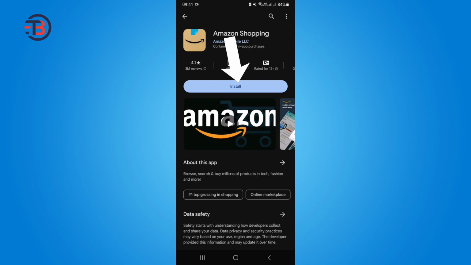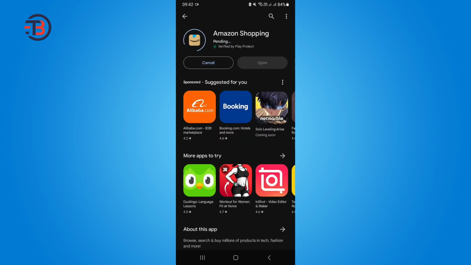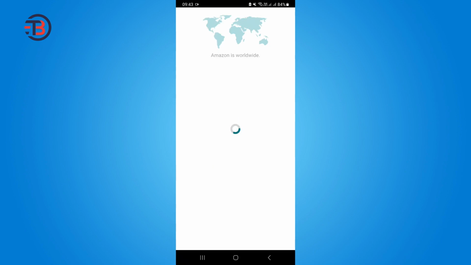Tap on Install. Since the installation process largely depends on your internet speed, it may take some time. Once the installation process is over, tap on Open. And that's it. Now you have successfully installed Amazon.